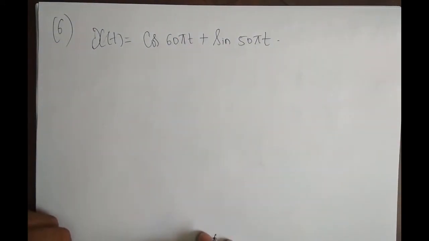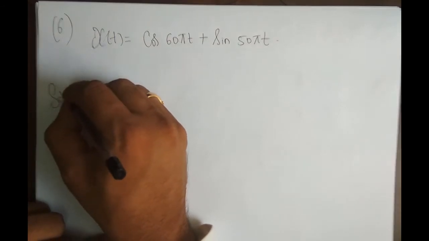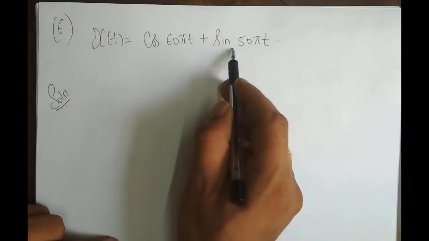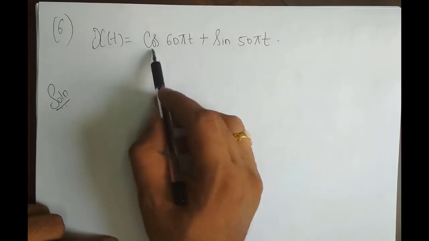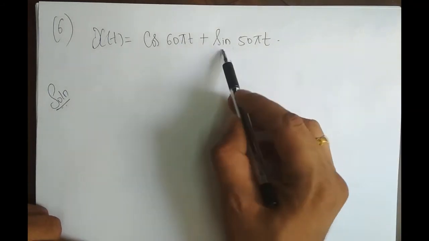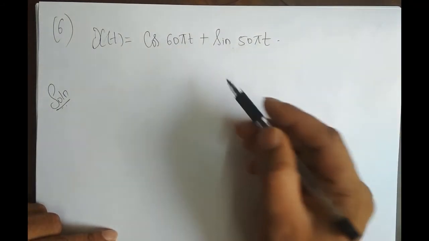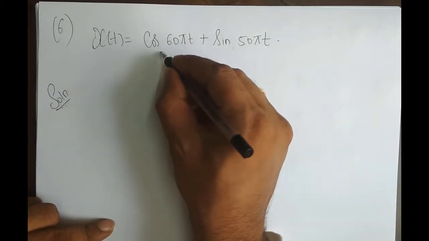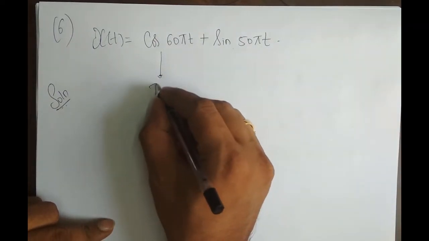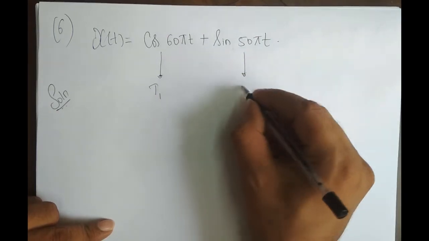So what is our aim here? Our aim here is to find the periodicity of the signal. So solution. x of t is the sum of two periodic signals, right? Cos 60 pi t is a periodic signal, obviously. Sine 50 pi t is also a periodic signal, obviously. But the question is, what is this signal's period t1 and what is the second signal's period t2?